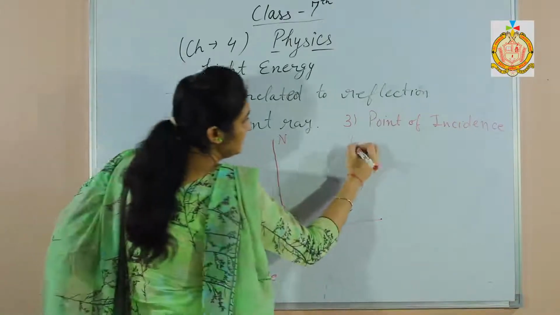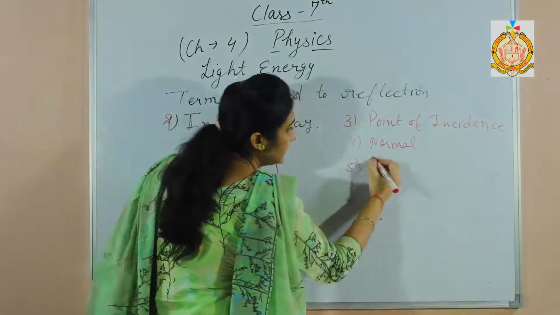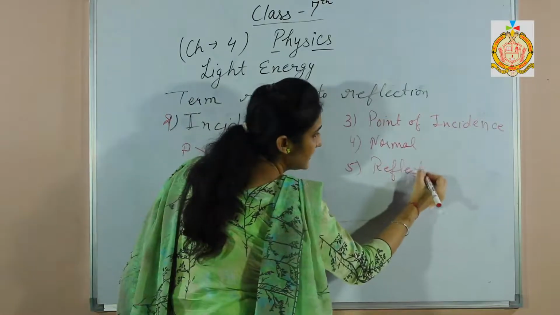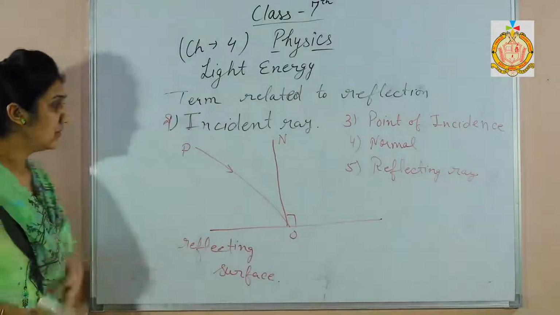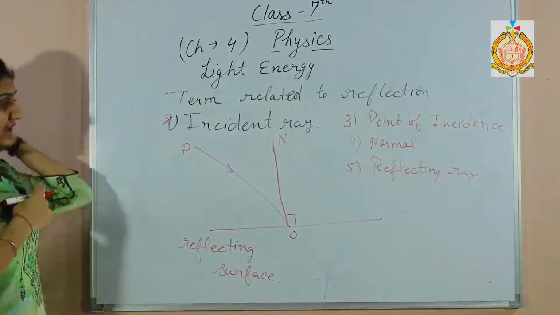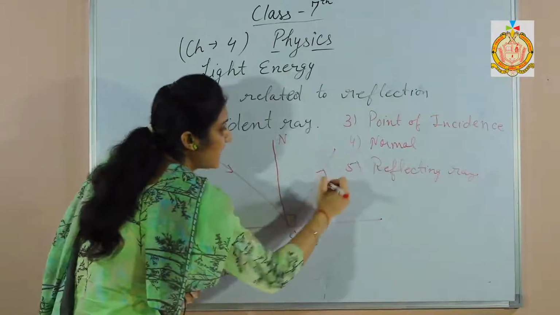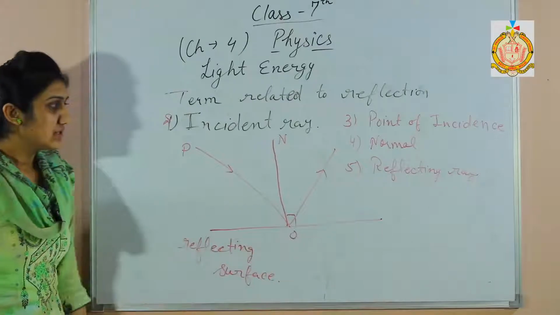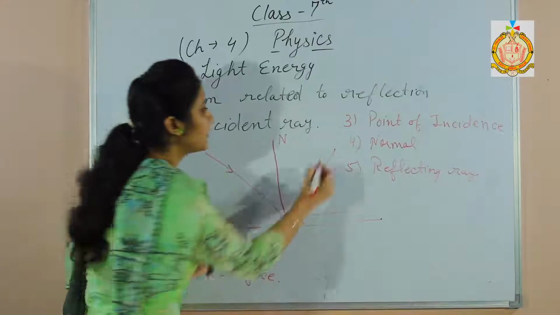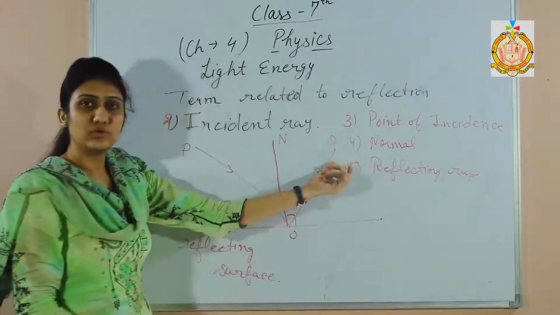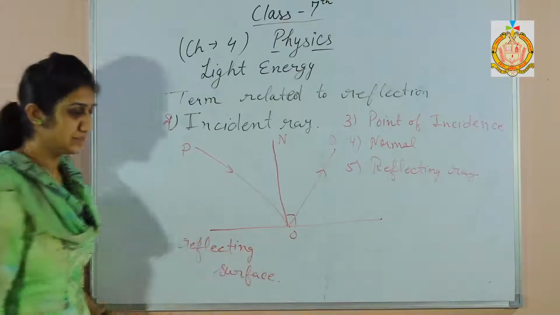Fourth one was normal. Next one is reflecting ray. The ray of light which reflects back after striking the mirror is called reflecting ray, which bounces back. So these are incident ray, PO. If I say this point is Q, then OQ is reflecting ray and NO is normal.